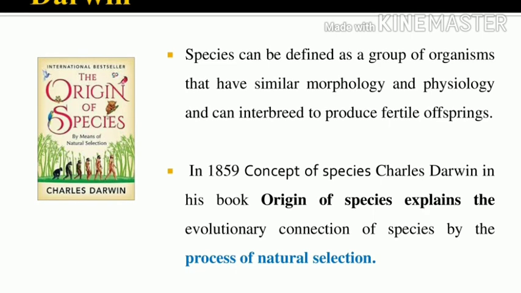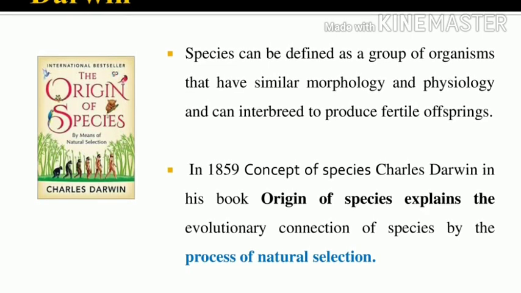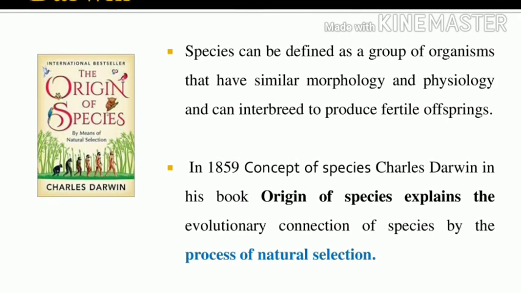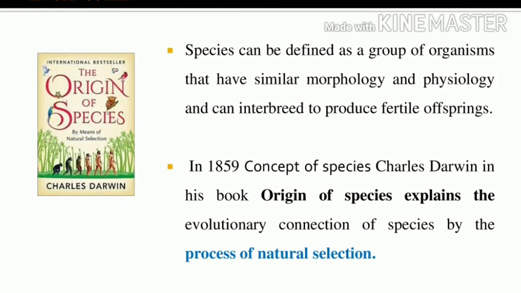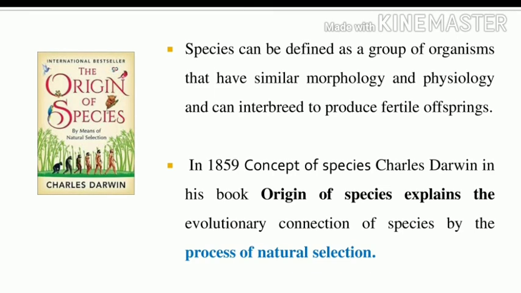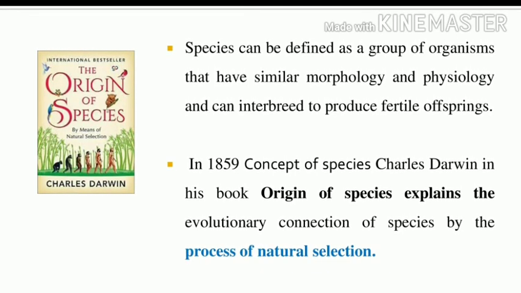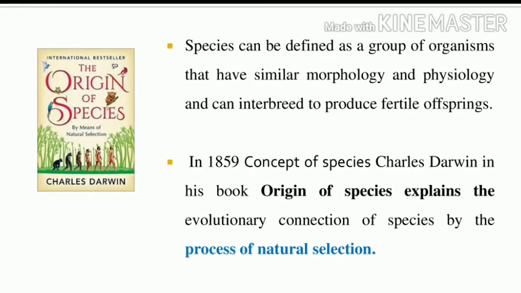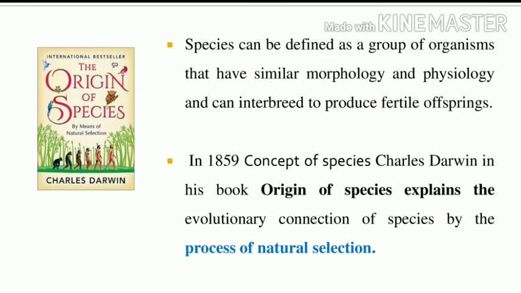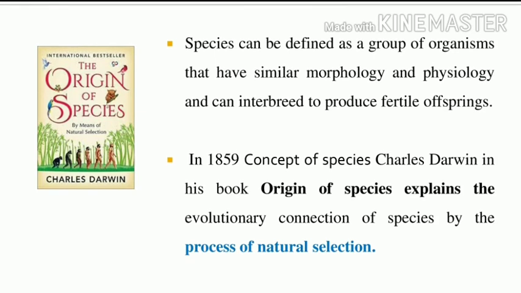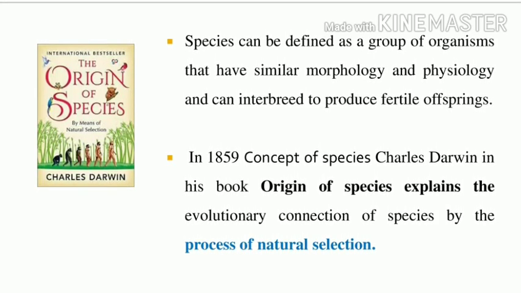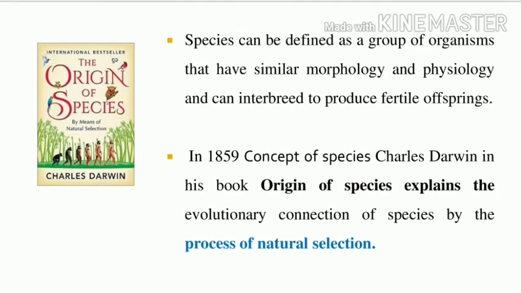A group of organisms having similar morphology and physiology, which can interbreed to produce fertile offspring. Note it, this is one of the important questions. What is the name of the book by Charles Darwin? Origin of Species. What did he explain in it? The evolutionary connection of species by the process of natural selection. Can you understand? Thank you.